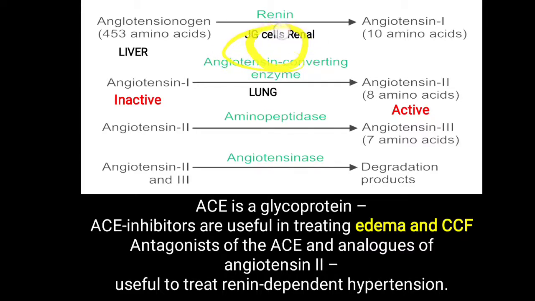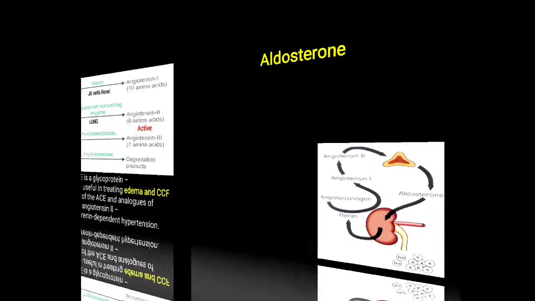So if renin is excessively secreted, then that will lead to more formation of angiotensin 2 and 3, and that can lead to increased blood pressure. If it is not under control and it is creating hypertension, that can be treated simply by giving analogues of angiotensin 2 as well as antagonists of the angiotensin converting enzyme. So that is the clinical importance of the angiotensin converting enzyme.